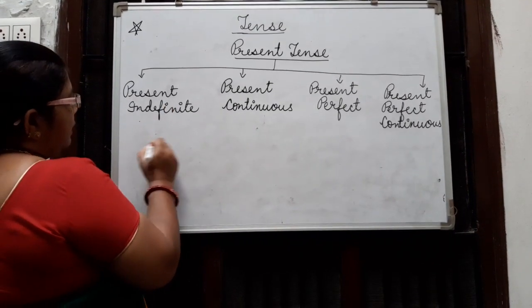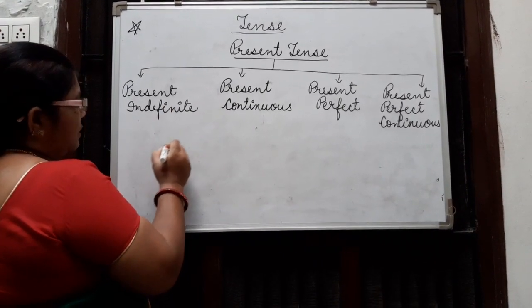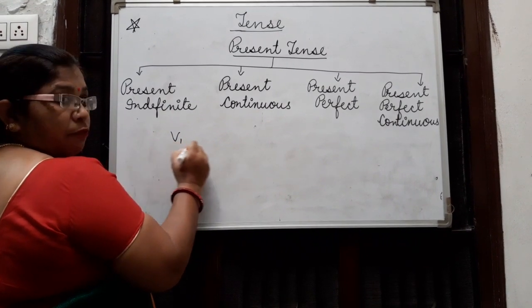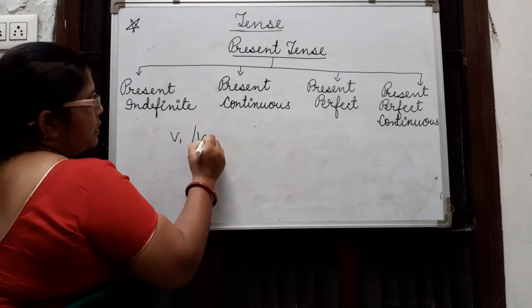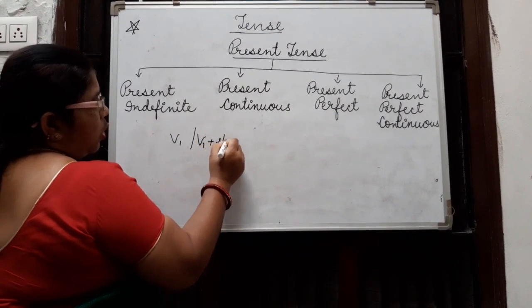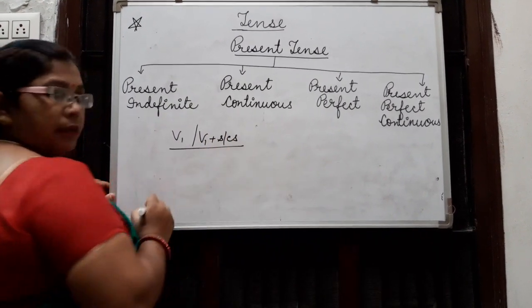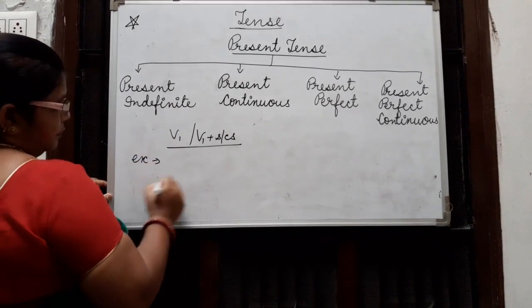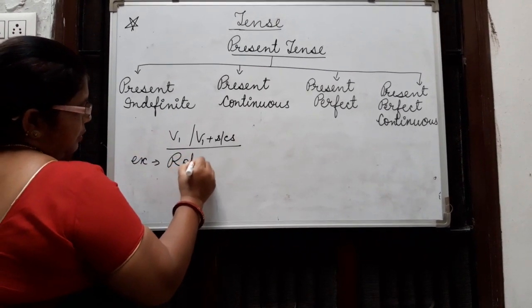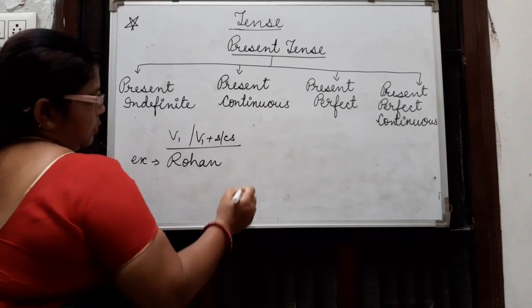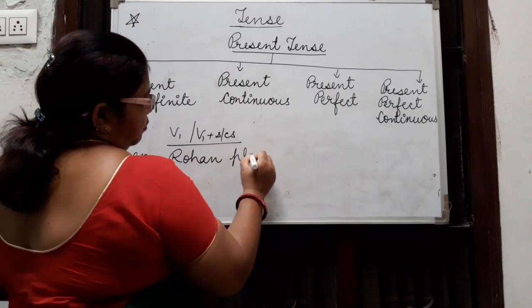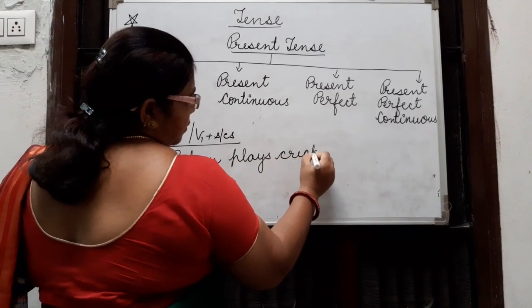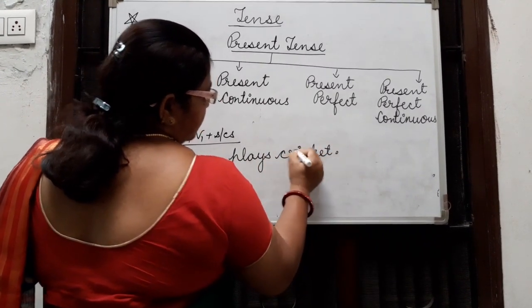First of all, present indefinite. In present indefinite we use verb first, or verb first plus s or es. For example, Rohan plays cricket.